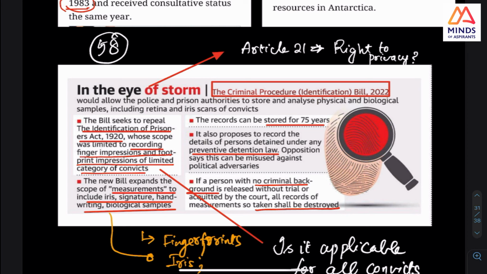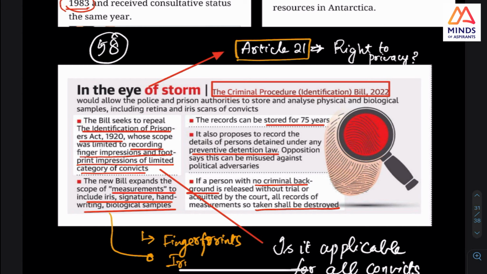But why I kept it is that, what article? So that is the point. This was the case, and the case they fought was under Article 21. They say this is a violation of Article 21, because biological fingerprints can be taken and used for any purposes.